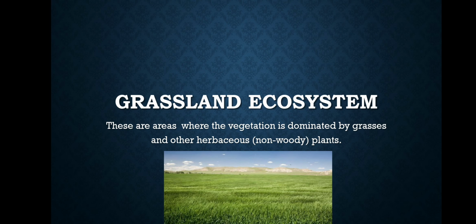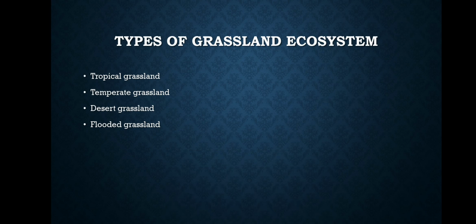To begin with, grassland ecosystems are areas where the vegetation is dominated by grasses and other herbaceous, I don't know how to pronounce that, or non-woody plants. Non-woody plants simply means those plants that do not have wood in them, like trees, shrubs, and so on. As seen in the picture below, that's what a grassland ecosystem looks like. Moving on.